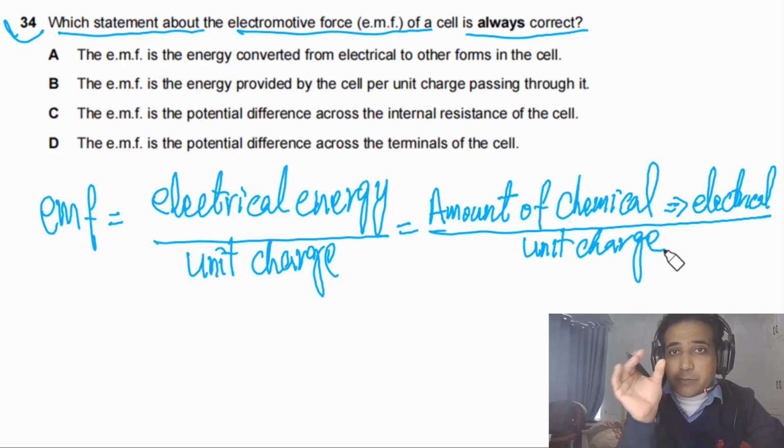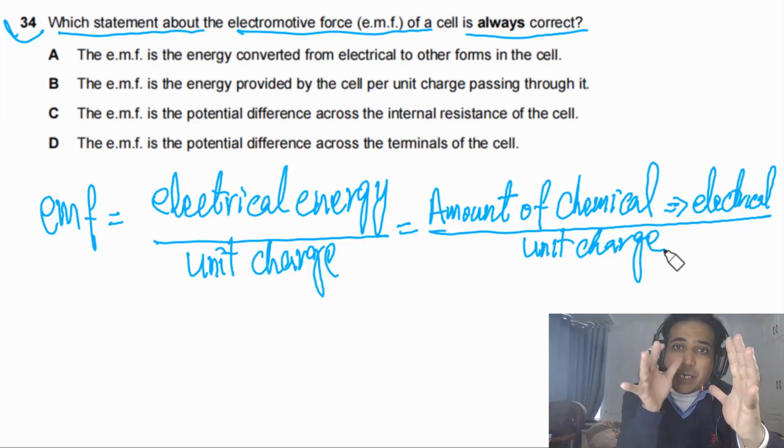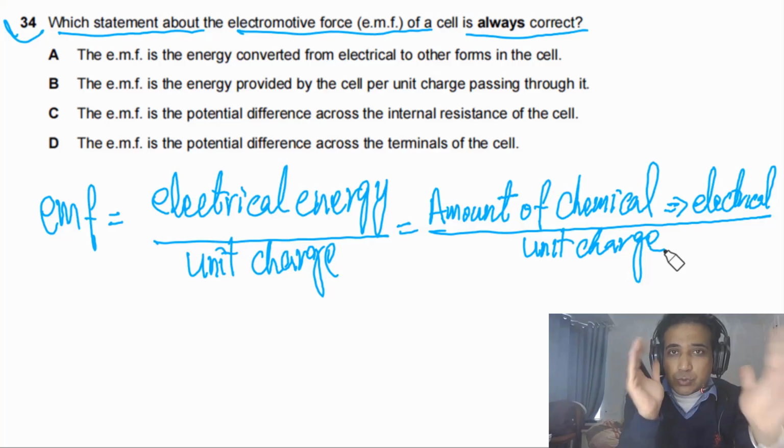So this is how we can define electromotive force. In simple language, this is the amount of electrical energy provided by a cell to unit charge. How much electrical energy a cell is giving to the unit charge passing through it, that is the EMF of that cell.